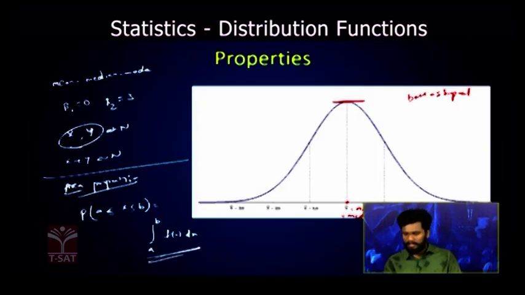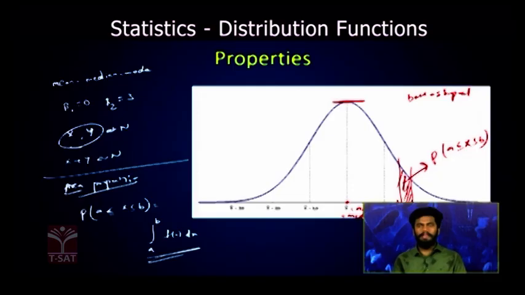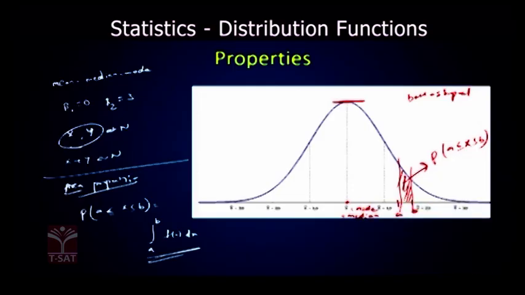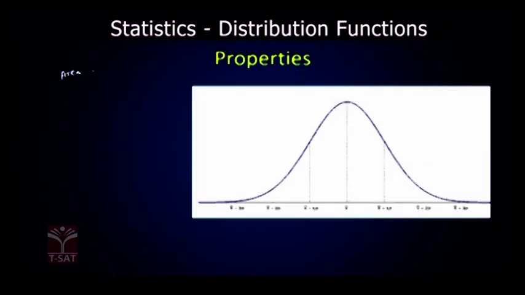the limits a to b. Now let us consider there is a value A here, and B here. The area between A and B will give us the probability of X lying between A and B. So that is a very, very important property in the normal distributions. Now in the area property we see some important things here. If you want to find the probability within the limits A to B, we have seen just now how we do it: the integral from A to B of f of x dx.